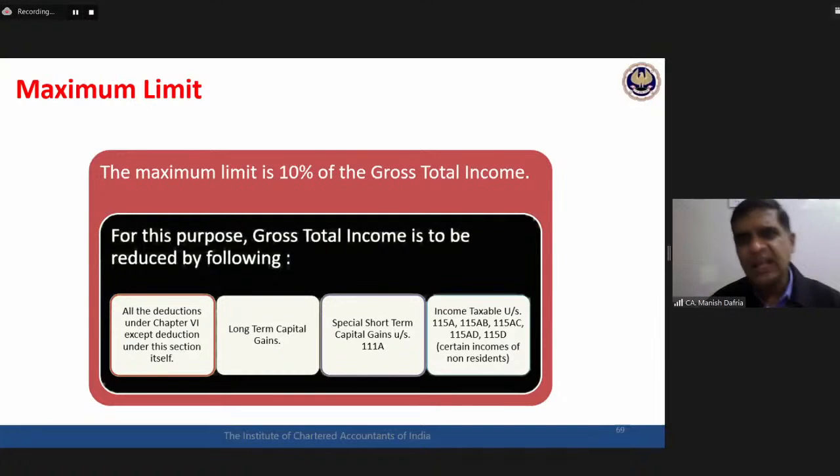There is one more class we have planned with respect to these deductions from gross total income, that is on Saturday. So the remaining portion of this chapter 6 deductions, remaining payment based deductions, income based deductions, and then section 80U, etc., we shall be covering in our next class.